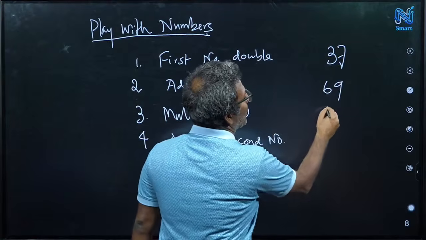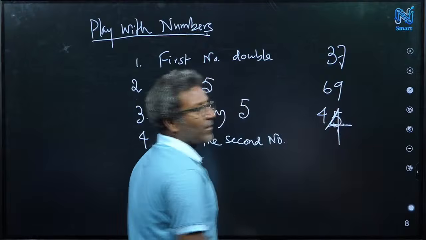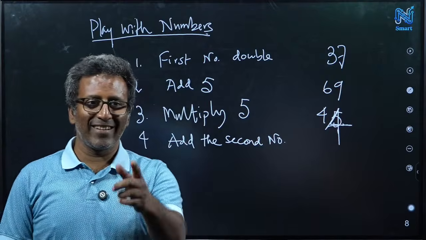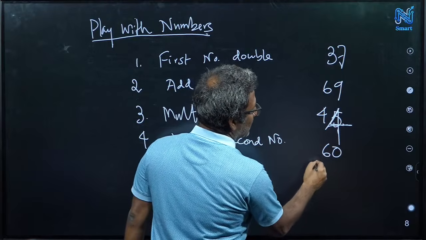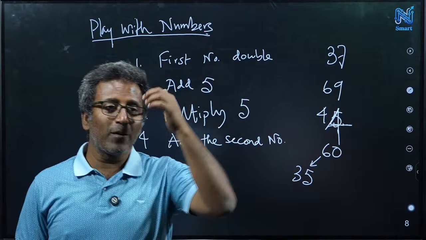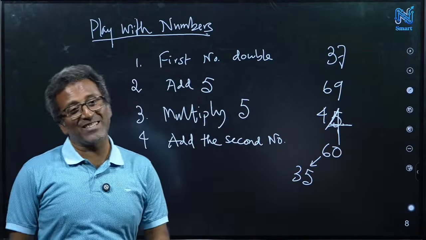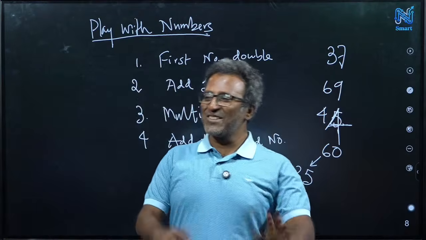So for you one number is 4, other number is 4. Both 4. 60. So for you one number is 3, another number is 5. 25. You just chose both 0.